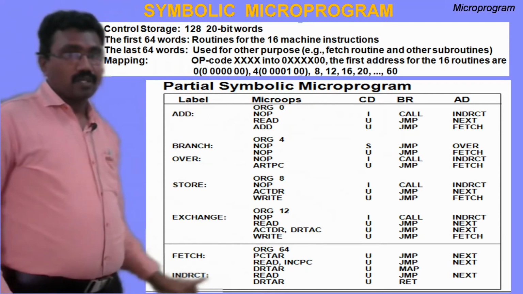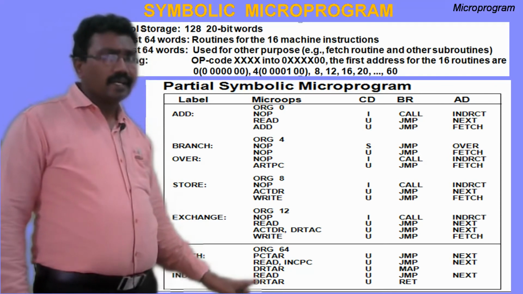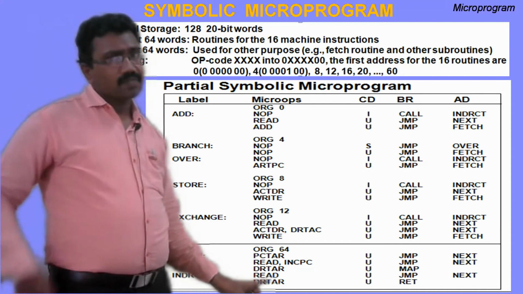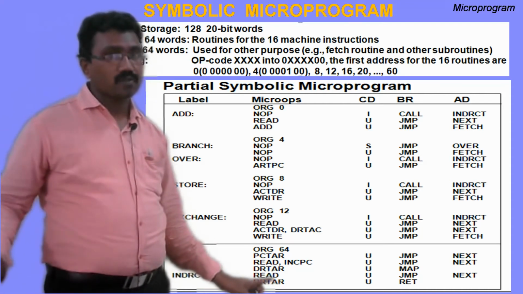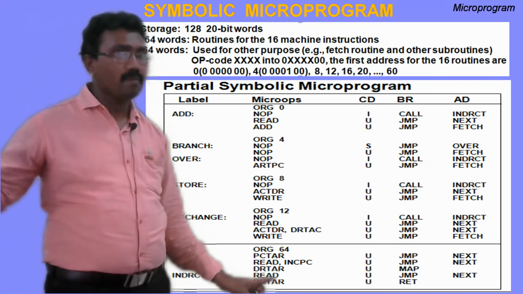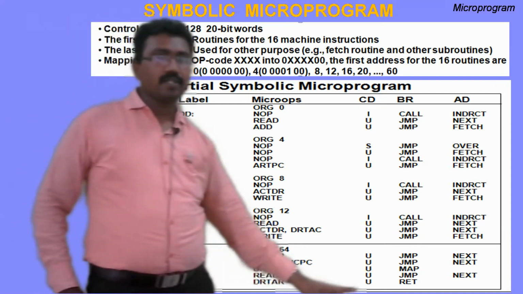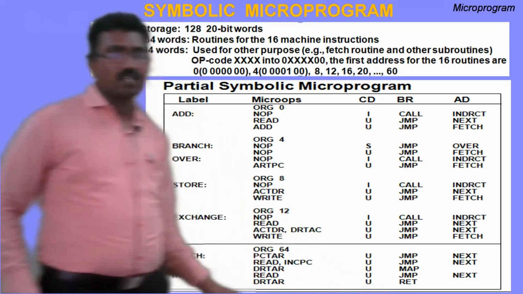So look here, indirect cycle, read. What is the indirect cycle? Indirect addressing mode. The address field contains one memory address which contains the address of the operand. So the address of the operand is available in the memory location. That's why read M of AR to DR. U, unconditional branch, jump to next. Next means next instruction.